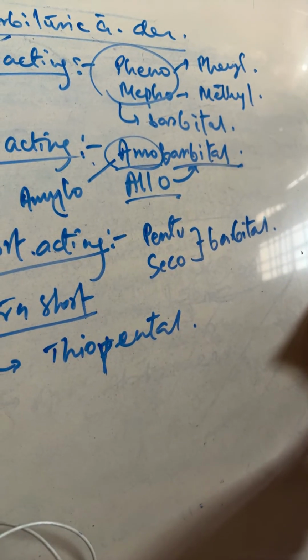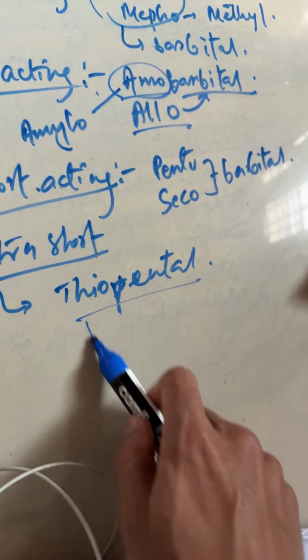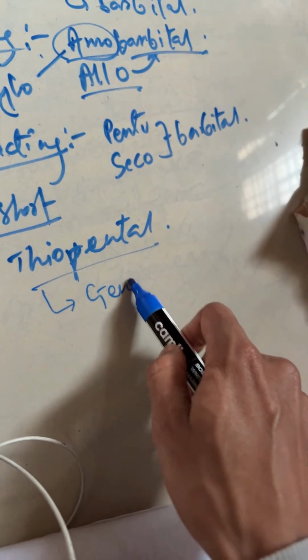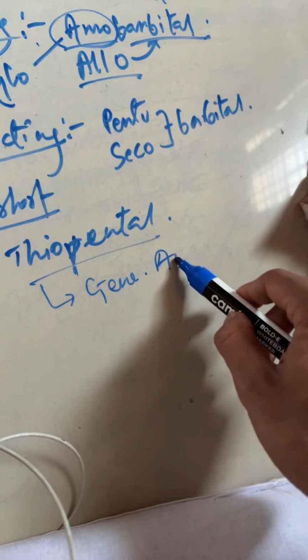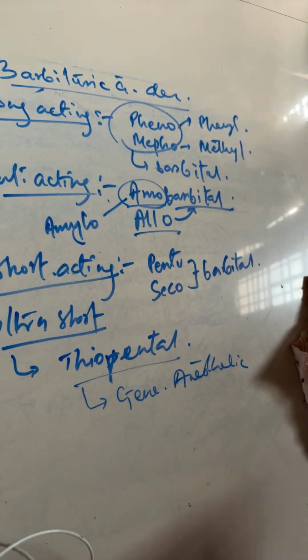I think it is also important to inform you that this thiopental is also used as a general anesthetic. Okay, that is also used as general anesthetic.